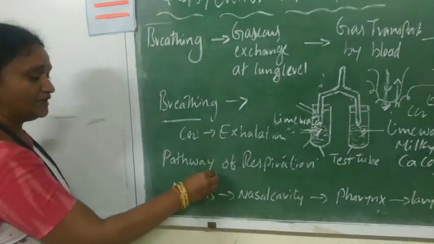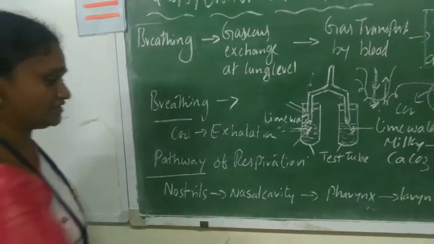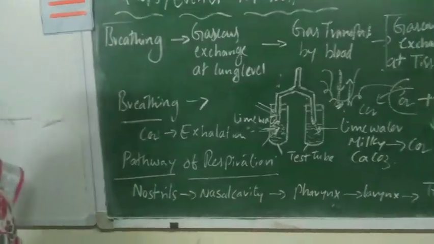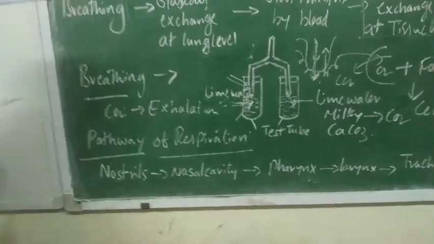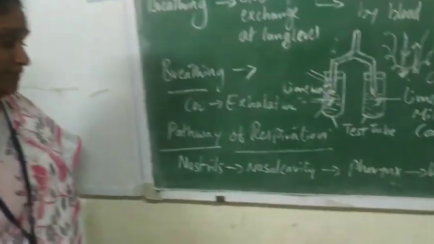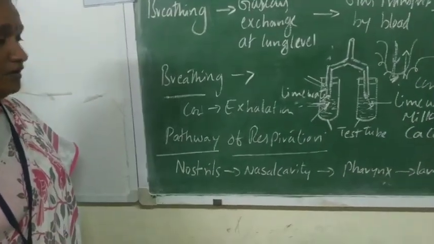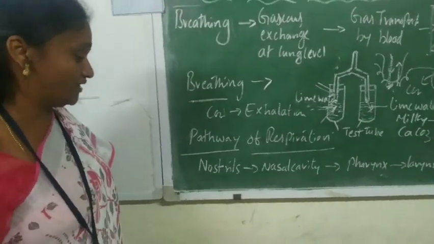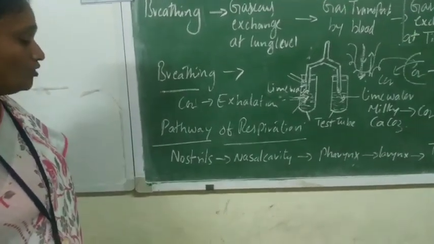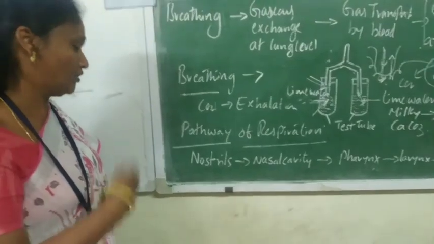Next, we will see the pathway of respiration. Here we will see how air enters our respiratory system and how it comes out, how the air travels in and out of the body.